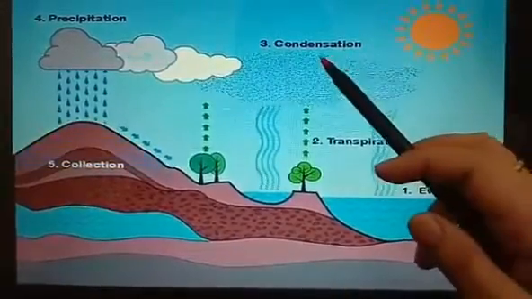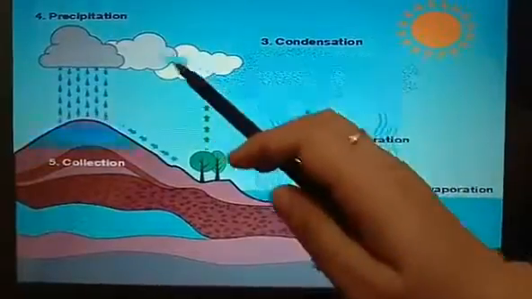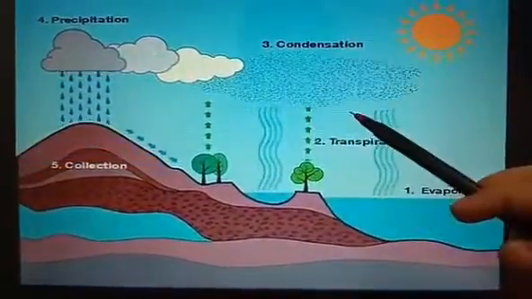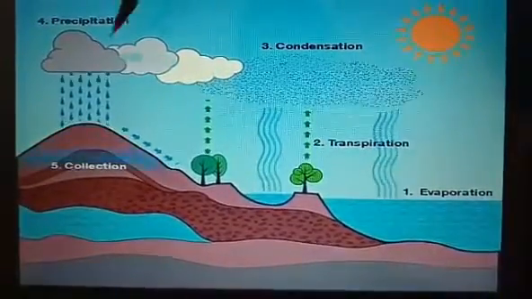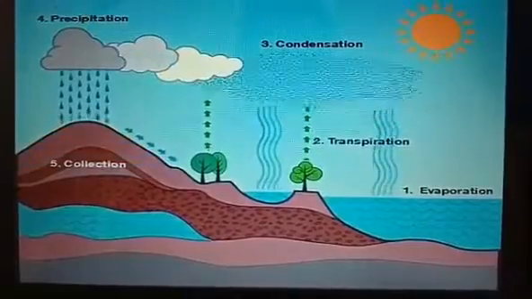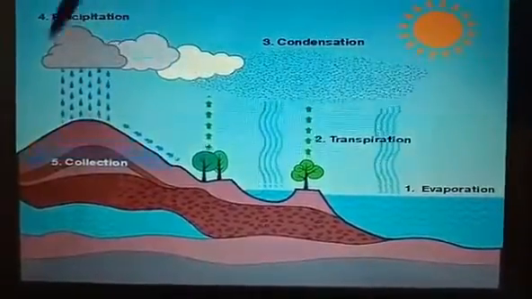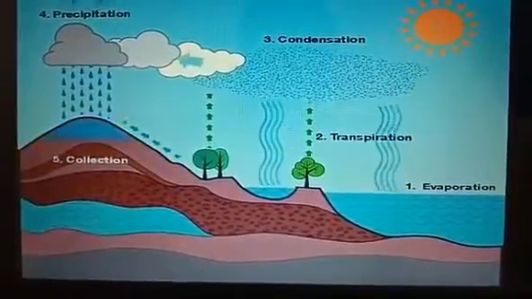So when condensation occurs in the sky, clouds form and grow. You can see here clouds are forming and growing. The tiny droplets bond with each other and form bigger droplets. When these drops become heavy, they start falling downwards in the form of rain or snow. This process is called precipitation.